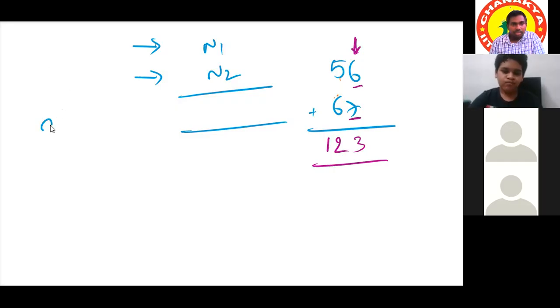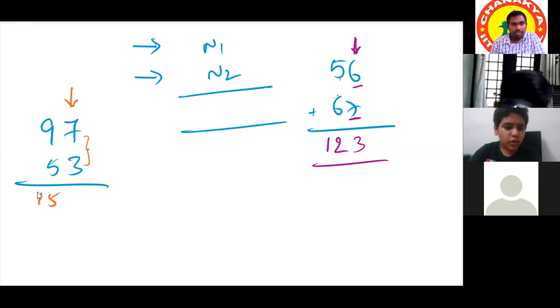I'll give you one more example. See, 97 plus 53. Tell me. 9 plus 5 is 14. But the next one is a carry combination, so it's like 15. The end number is 0.